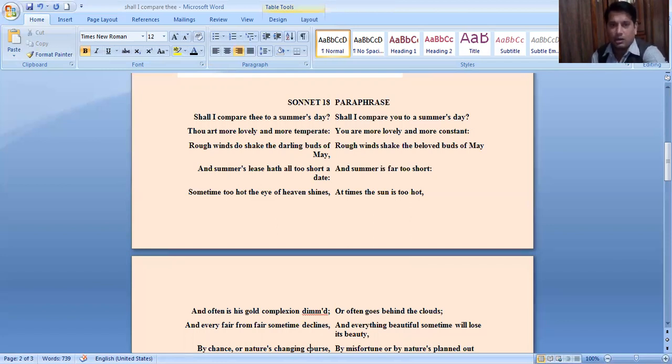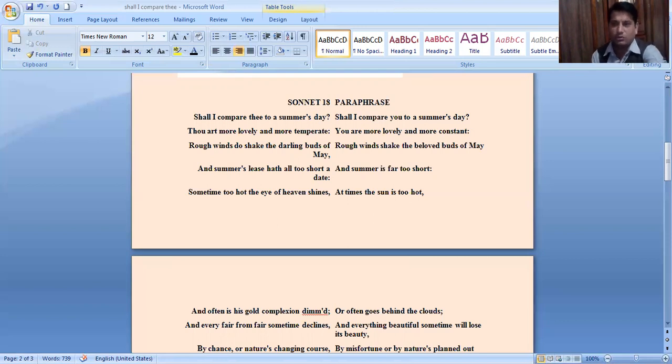"Rough winds do shake the darling buds of May" means rough winds shake the beloved buds of May. The poet is indicating his beloved, his lover here. And "summer's lease hath all too short a date" means summer is far too short.